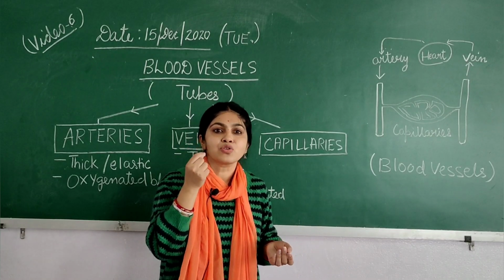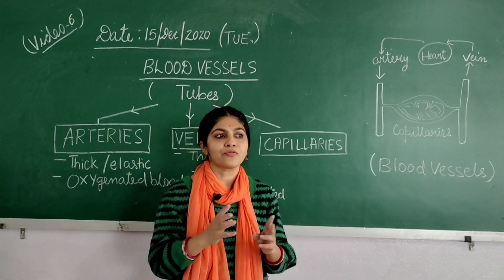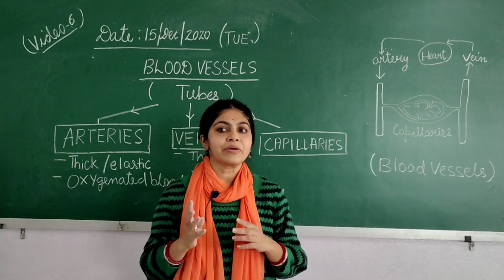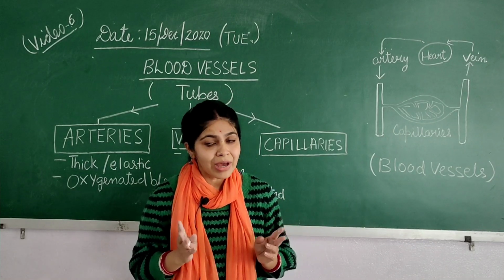Their walls are so thin and permeable that they allow the exchange of nutrients, minerals and other essential components between the cells and the vessels, okay?